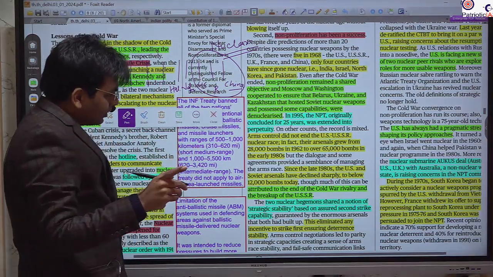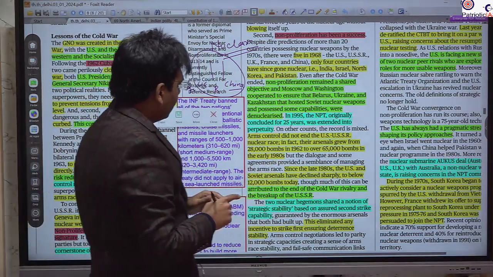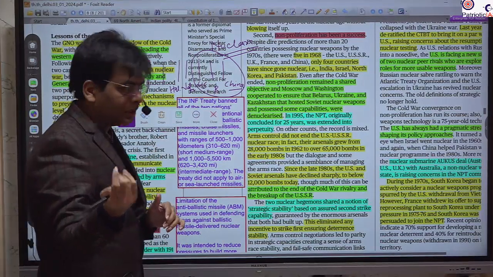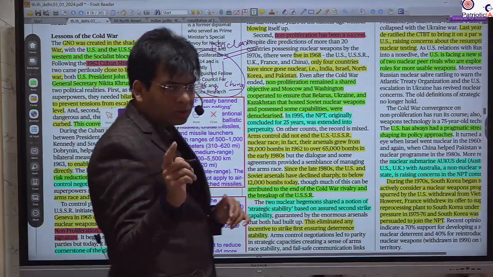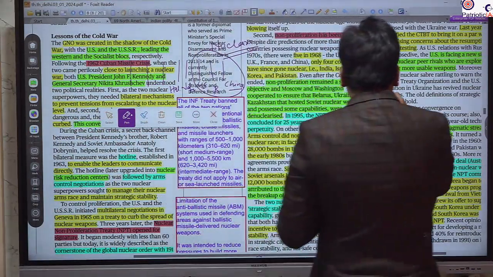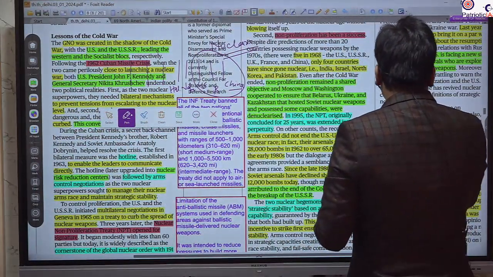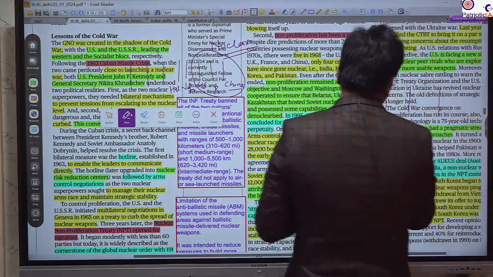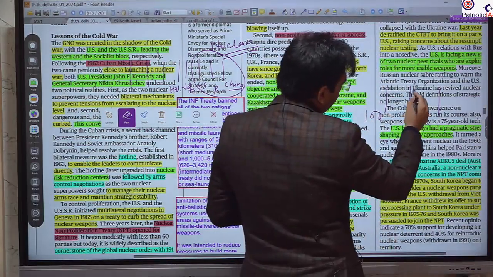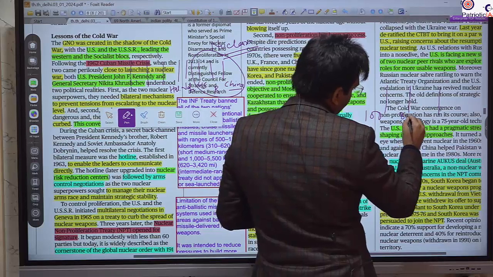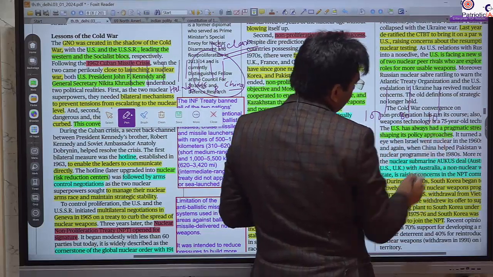But with respect to the vertical, what is the vertical proliferation? Again, just in this condition, you consider those countries with the nuclear weapon. So if this is US, this is Russia and this is China: US has 100 nuclear weapons, Russia has 80 and China has 10.